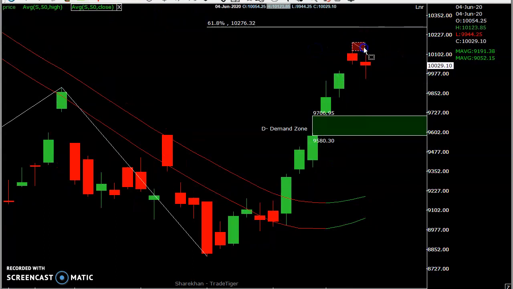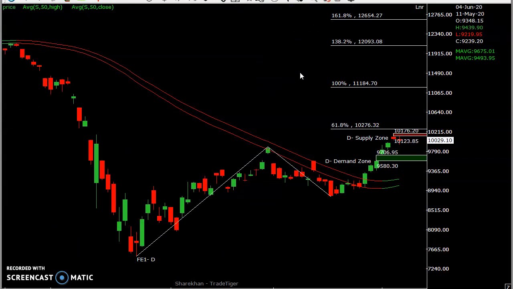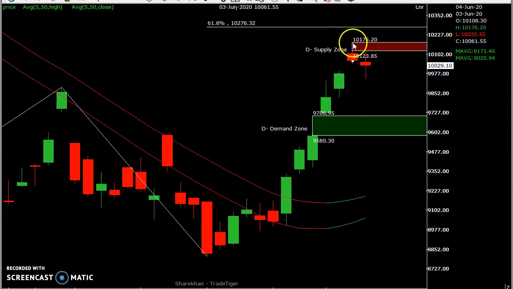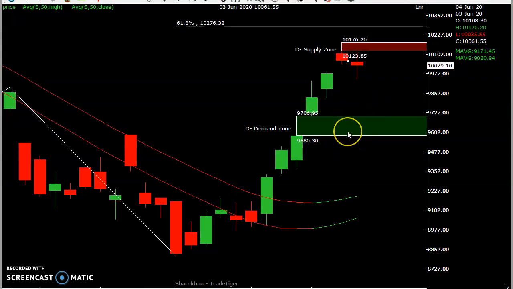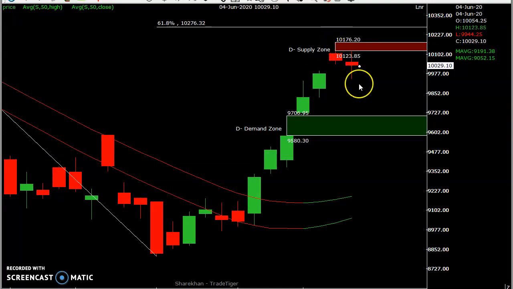If the price closes above this level, then there is a probability of going higher, maybe to this gap zone around 10,400 or 10,500. Until then, there is a probability of going down and testing the 9,700 and 9,600 zone. This is the probability of the market in coming days. Today also, if you see these two candles, it formed a lower high and lower low. So that is the bearishness of the movement for a couple of days.